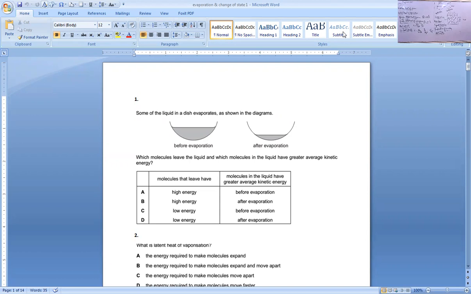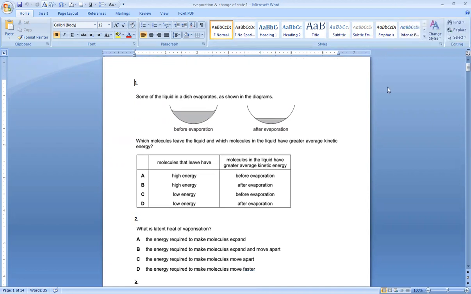Question number 1 says some of the liquid in a dish evaporates as shown in the diagram, before evaporation and after evaporation. Which molecules leave the liquid, and which molecules in the liquid have greater kinetic energy? The molecules that leave have high energy, and the molecules in the liquid have greater average kinetic energy.